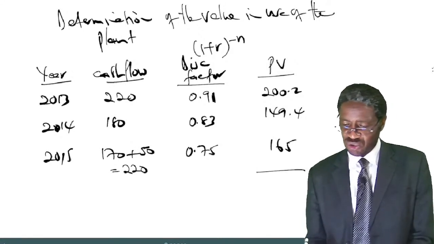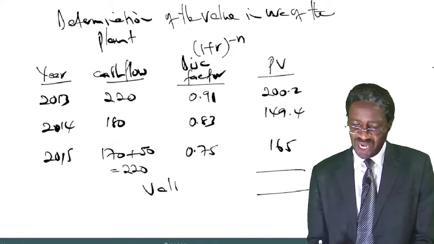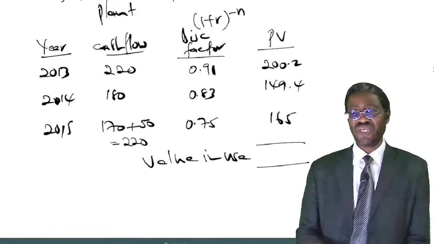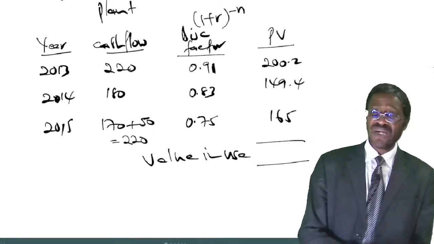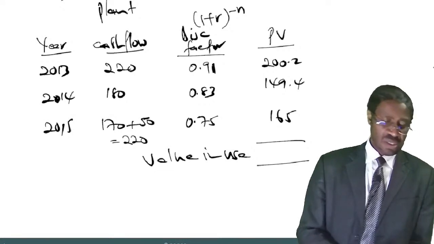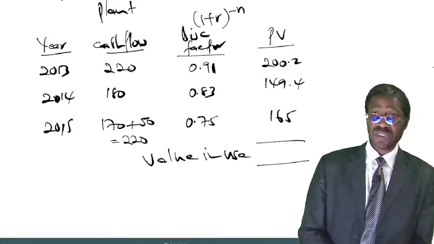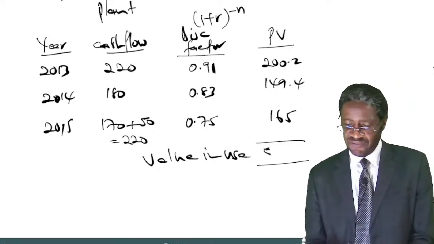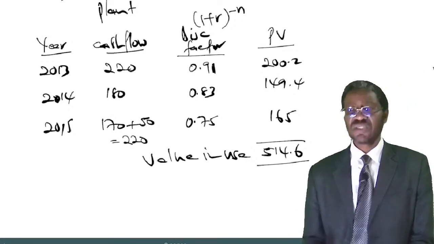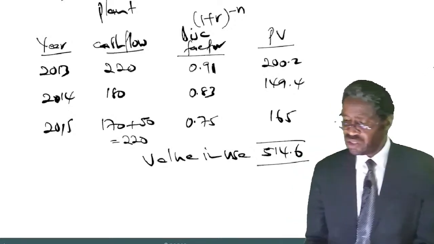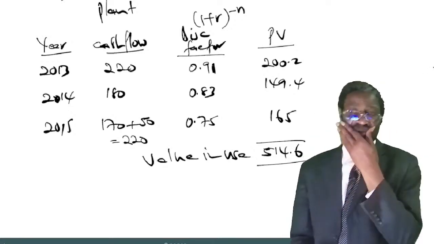Then I get the total now, and that is what we are calling value in use. So let me add all those. It will be 200.2 plus 149.4 plus 165. That gives me 514.6. That becomes the value in use. Good. Now we can continue.